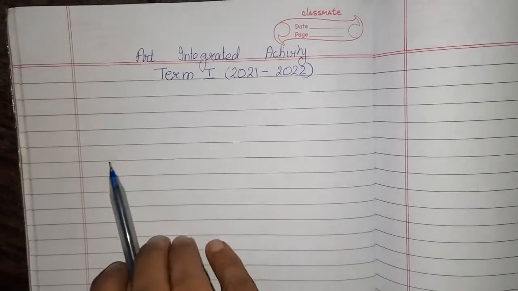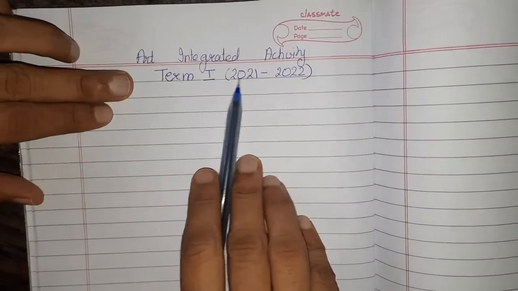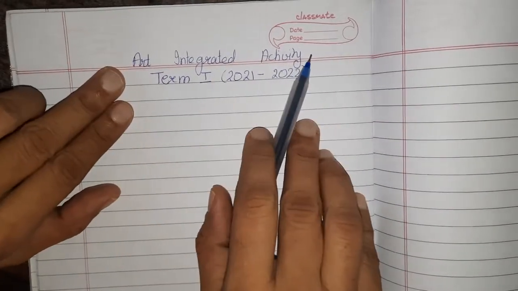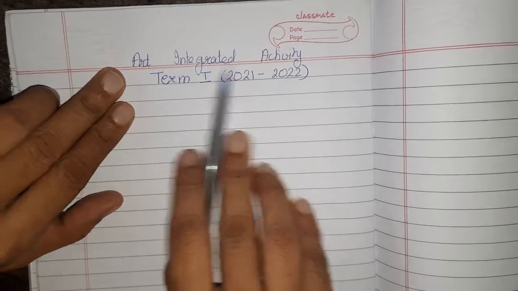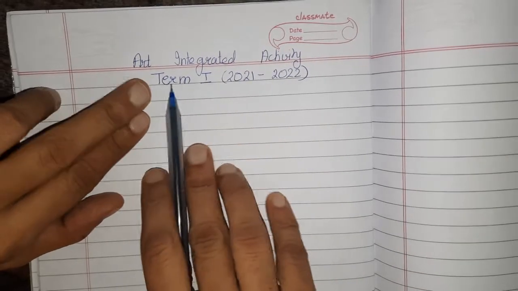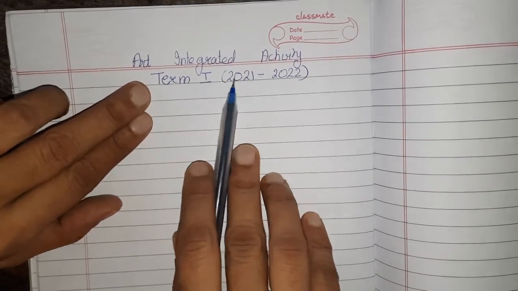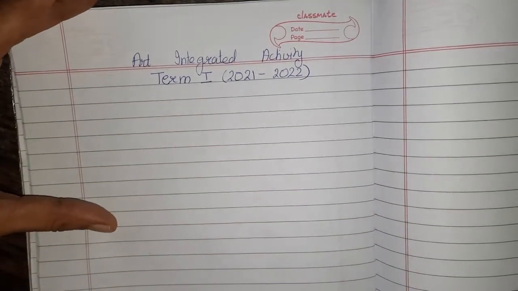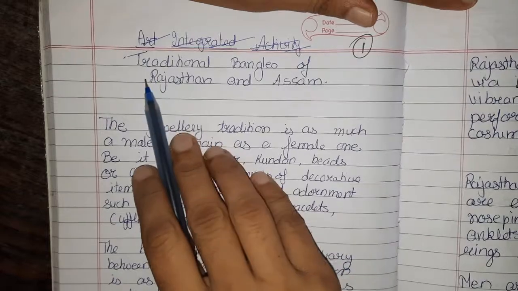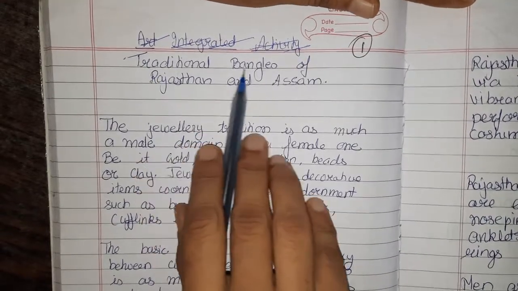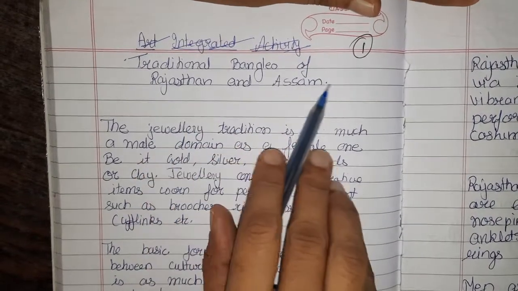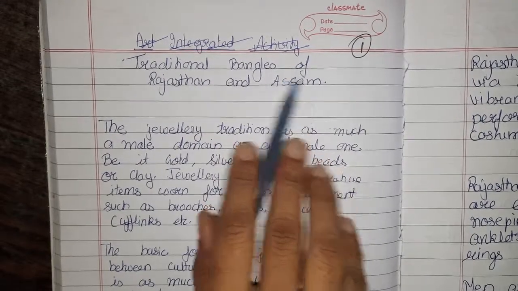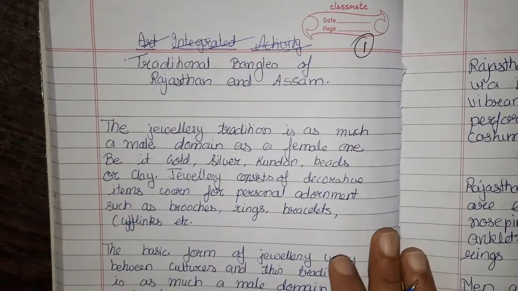Art integrated activity for term 1, 2021-22. This will be the heading for this activity. You'll have to start with art integrated activity term 1, 2021-22. Then after that, you will write the heading: traditional bangles of Rajasthan and Assam.